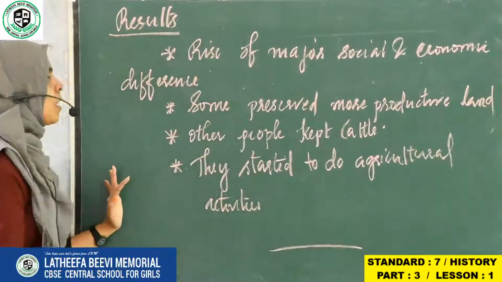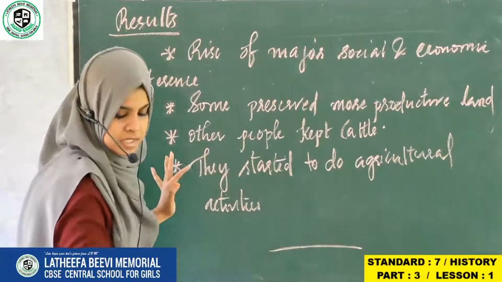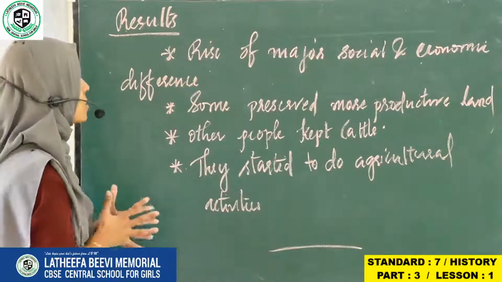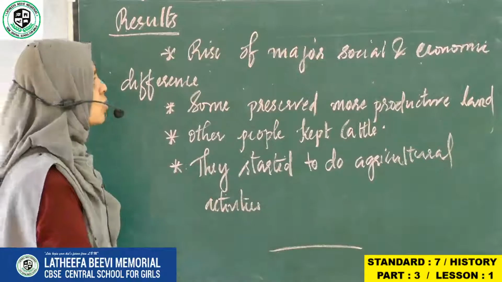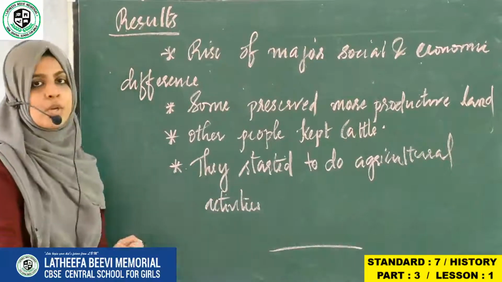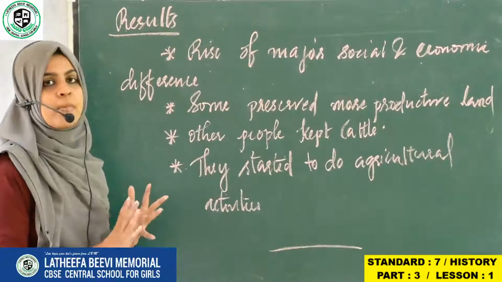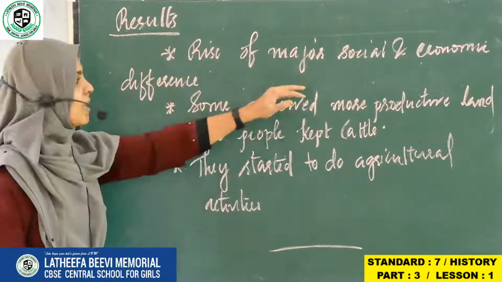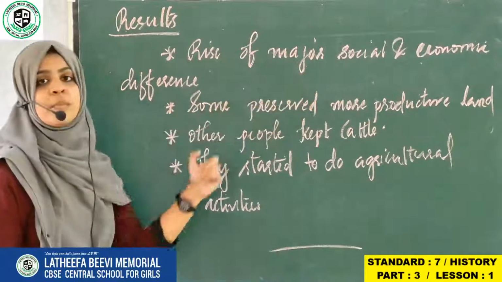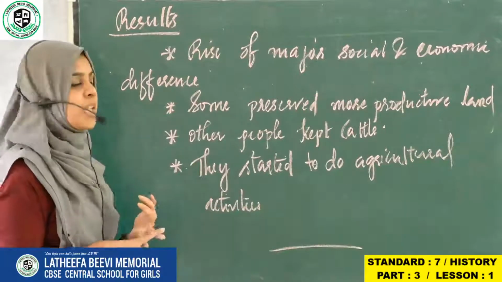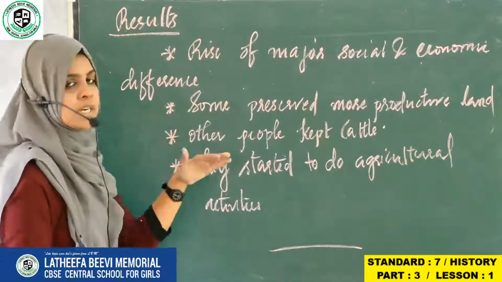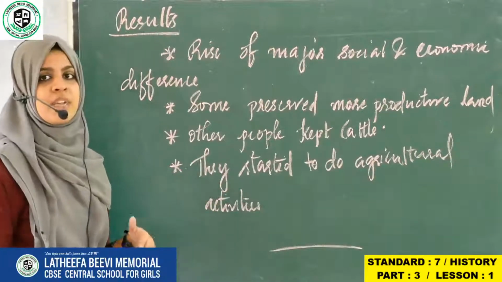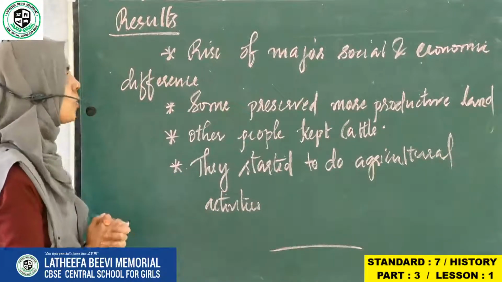So, what were the results of these major changes that happened between 700 and 1750? The first one is rise of major social and economic differences. So, I told you there came up priests, monasteries, temples and etc. What happened? That time they started to differentiate between the people. Chieftain, priest, these people were considered as the topmost, and the ordinary people who were doing the trade were considered as the lowest people.